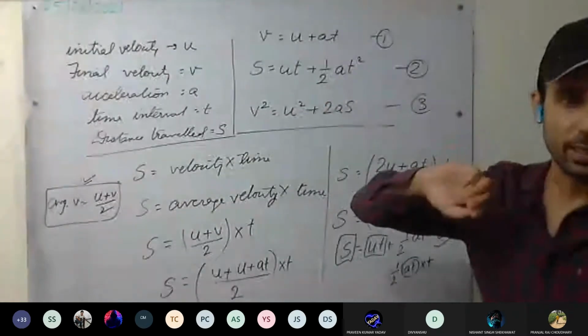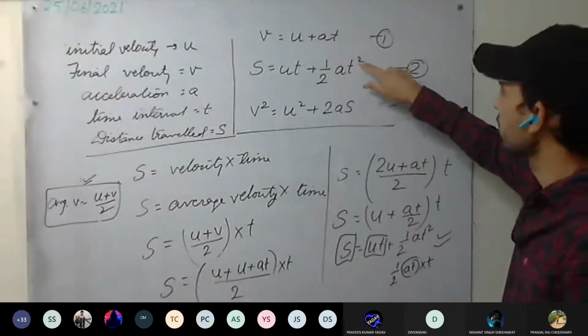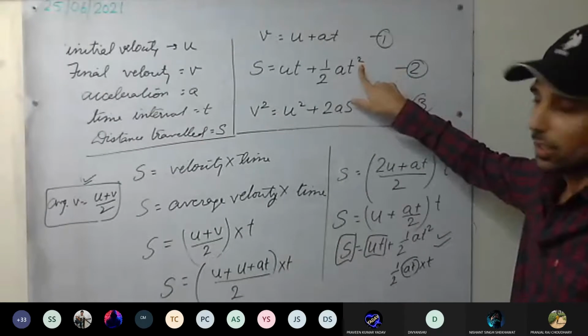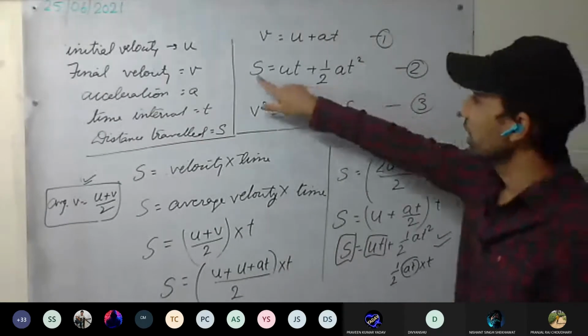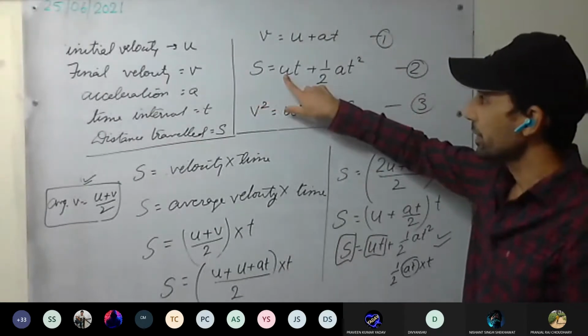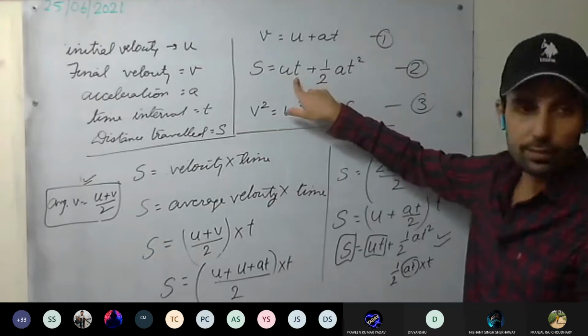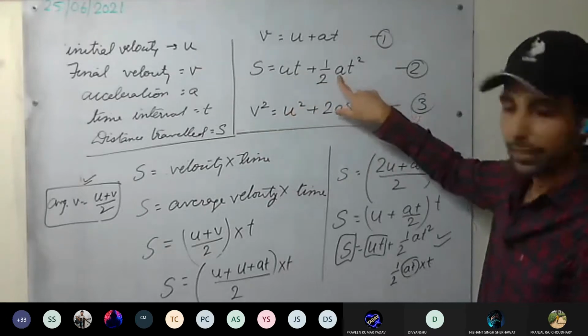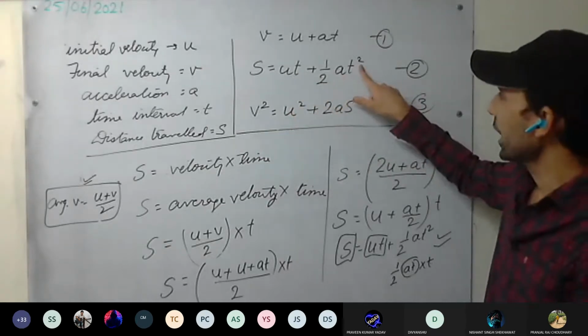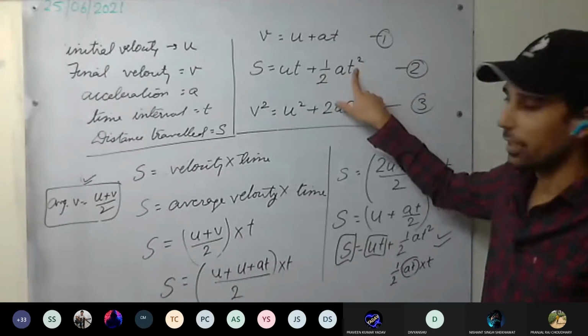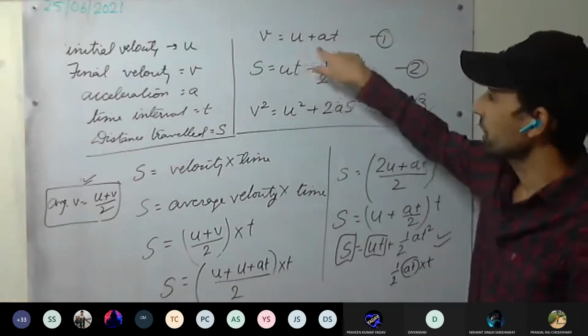So, for example, in the exam if you forgot whether it's a square or not here, you can check the units. S is meter. This is meter per second into second, meter only. Acceleration is meter per second square, therefore time must come in square. Understood? Similarly, here you can check.